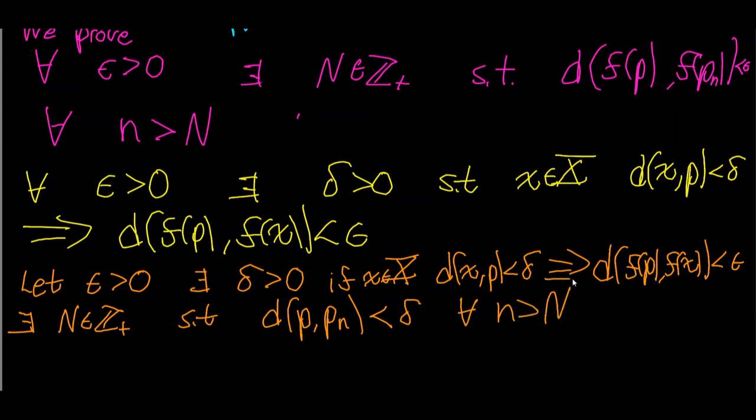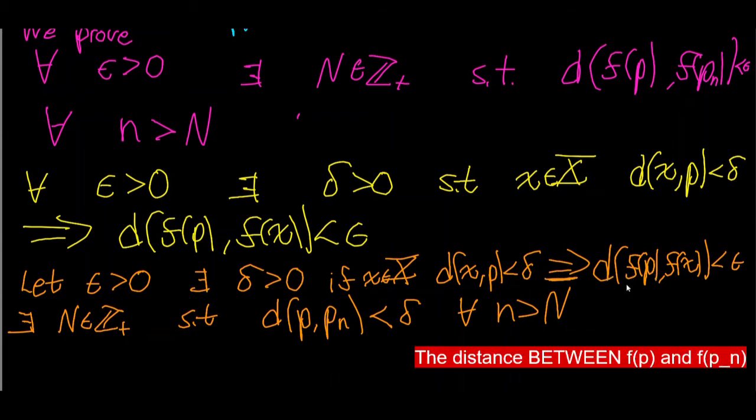Remember, because of this implication right here, if we have a point, say P sub n, that's a distance away from P strictly less than delta, then that implies that the distance between f of P sub n and f of P is strictly less than epsilon.